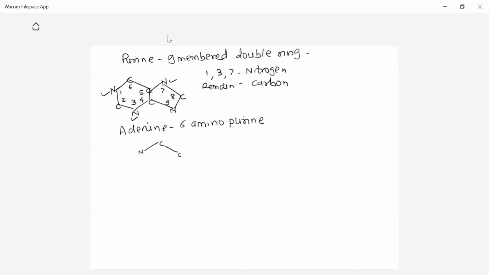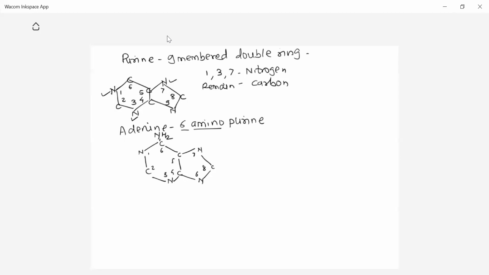Adenine is NCC. Like this also, you can complete the structure of purine. NCC, CCN, again N, C, N and C. So this is the purine ring. This is the numbering as above, 1, 2, 3, 4, 5, 6. It is 6-amino purine, so ultimately at the 6th position there should be an amino group. So this is the amino group at the 6th position.